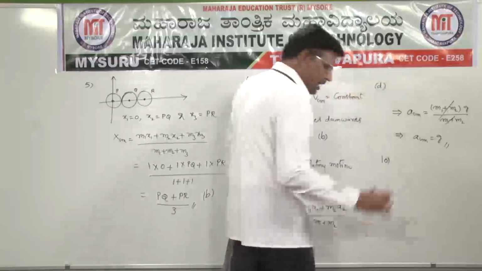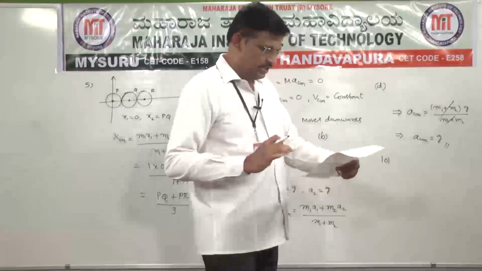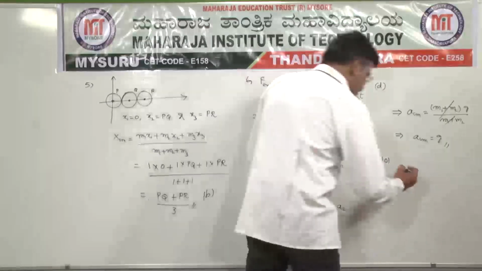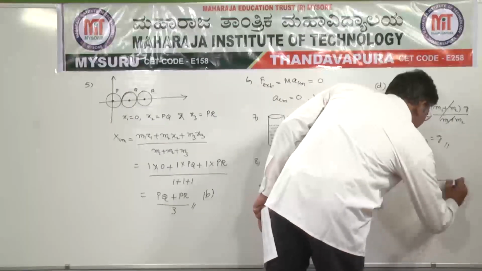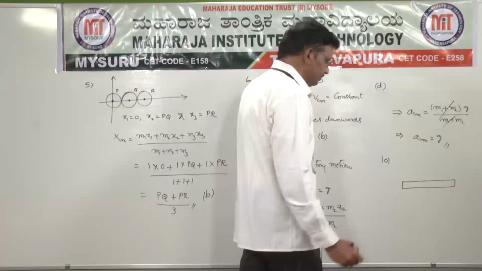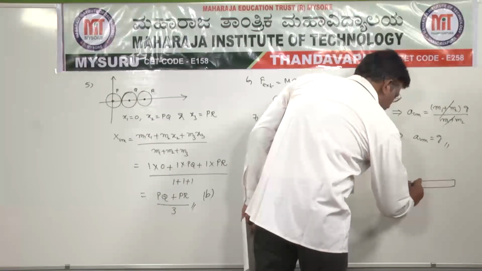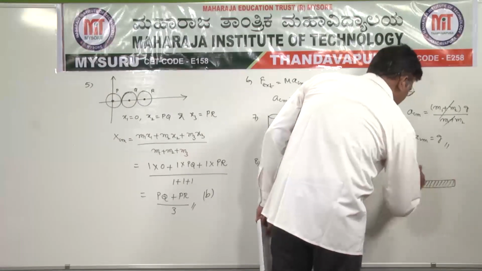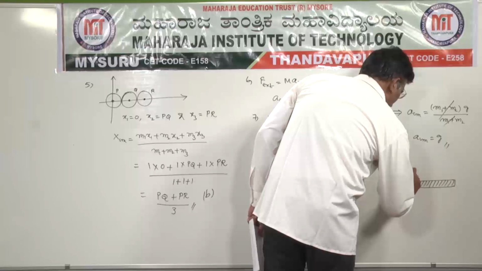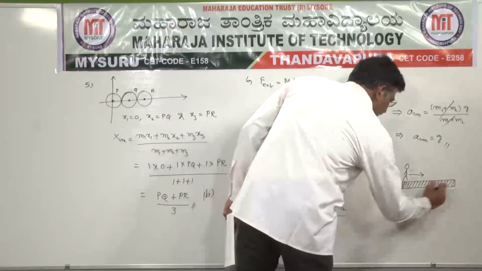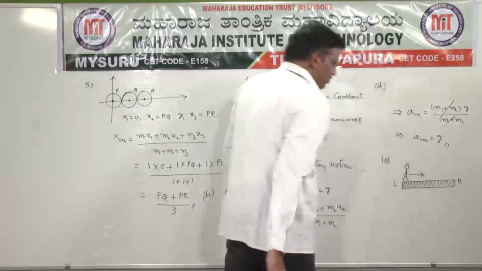When you can draw the diagram for any question, that question is turned from text into presentation. As per the question, on a block a boy walks from left to right along the block.